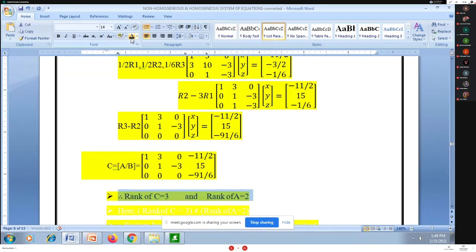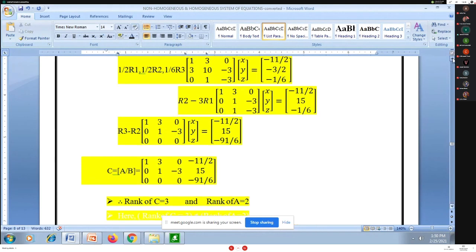So the rank of augmented matrix C is 3, but the rank of A is equal to 2.